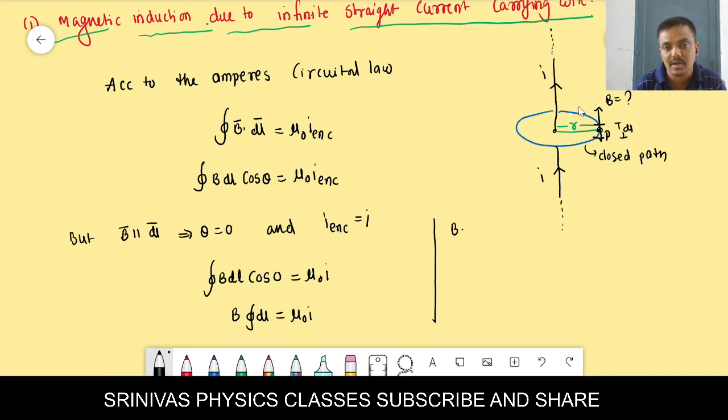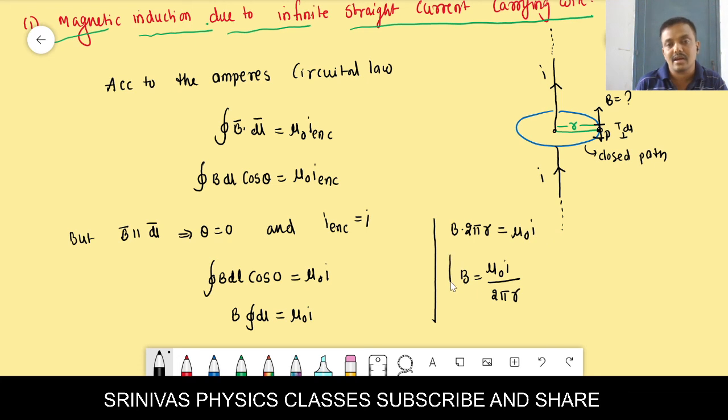Integration dl means a full closed loop length, which is in circle shape. Circle length is 2 pi r, the circumference or perimeter of the circle. So B times 2 pi r is equal to mu naught I. I want the B formula, that is B is equal to mu naught I by 2 pi r.